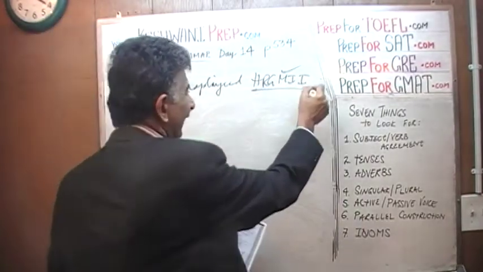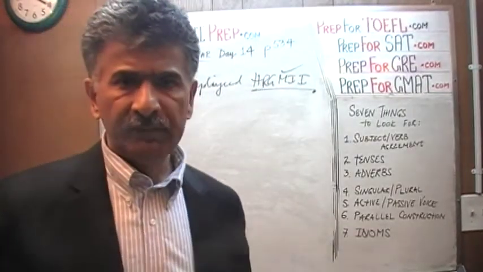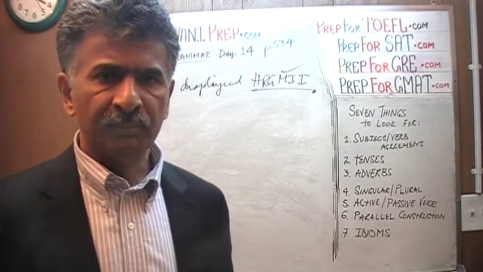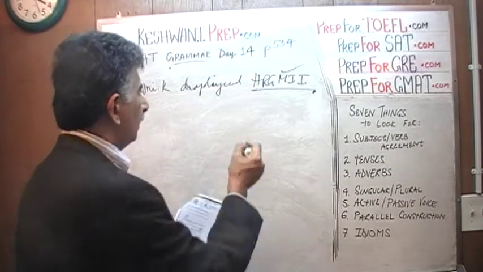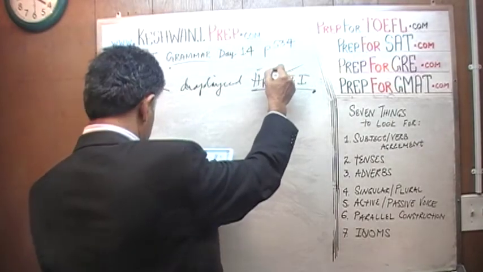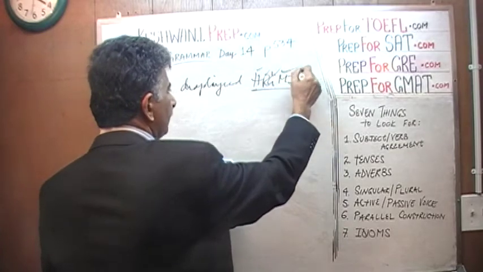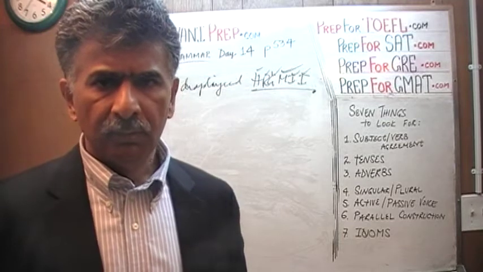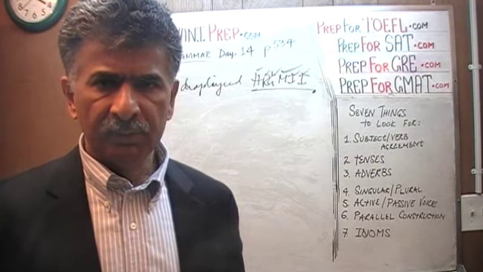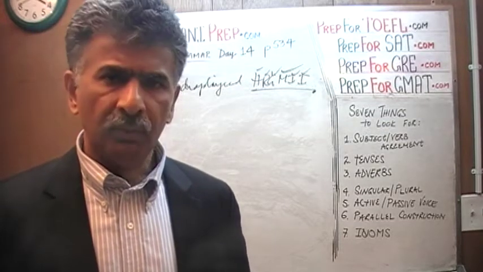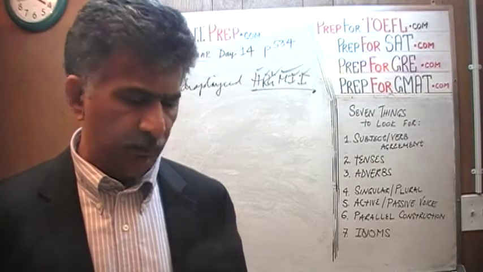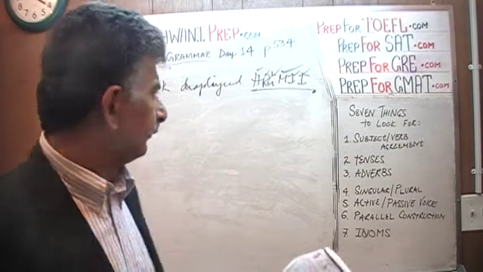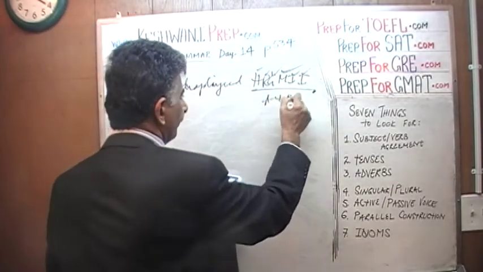Had this been the end of the sentence, this would have been a perfectly fine sentence. Mr. K proudly displayed her group's most ingenious invention, which tells us the answer is neither A nor B. This part was A and B, and this is fine.